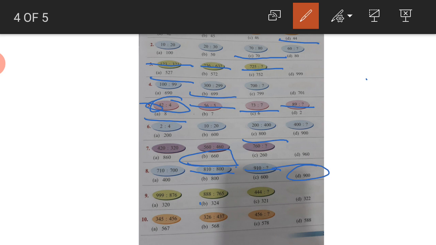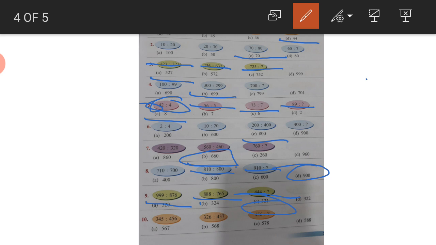Now see, 9 backward is 8, and you have to do backward counting of 8, 7, 6. See, 999: 9 less 1 is 8, and now you write the backward 7, 6. Now 888: 8 less 1 is 7, 7 less 1 is 6, 6 less 1 is 5. Okay, now 444, what will you write? 3, then 2, then 1. So the correct answer is 321.